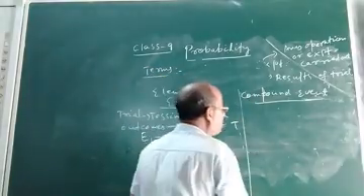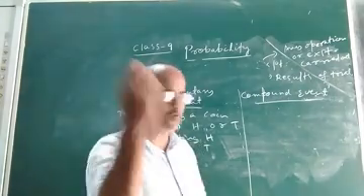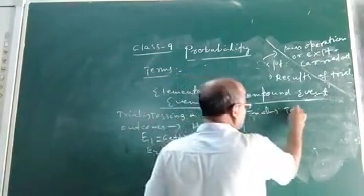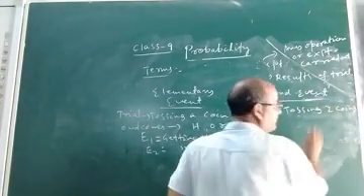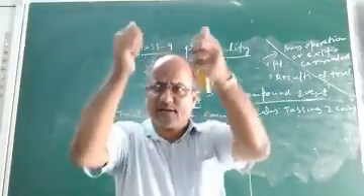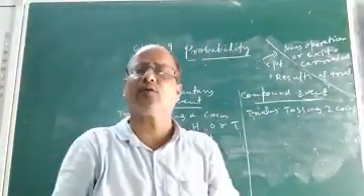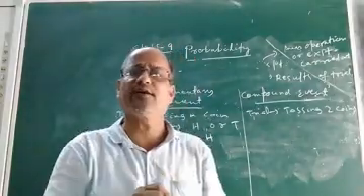But what is a compound event? Let us discuss. Suppose the trial is tossing two coins. When we toss two coins simultaneously, we also get outcomes. How many outcomes? You already know it from class 8.